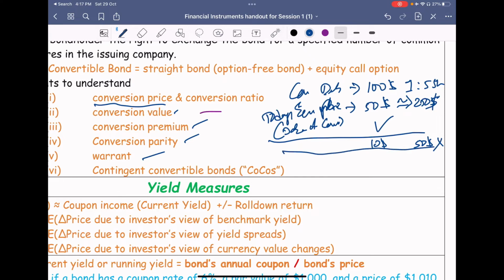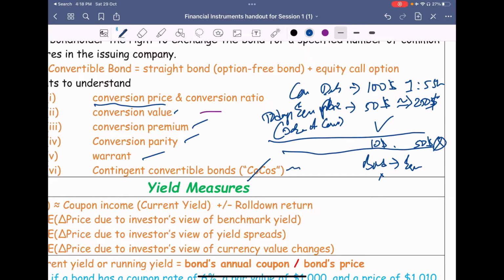But in favor of the companies, there are COCOs, contingent convertible bonds. In these cases, the company has a right to convert, whether the bondholder likes it or dislikes it. Your bond will be converted into equity so that they don't need to pay the amount immediately, and the amount they are discharging is very little.